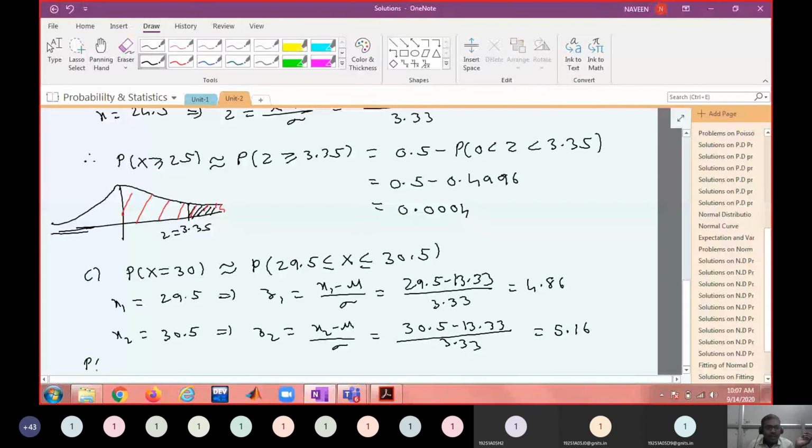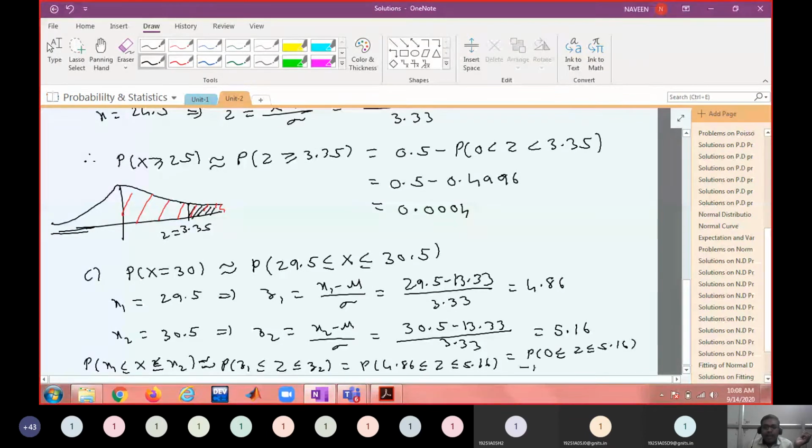So the probability that x1 less than or equal to x less than or equal to x2 is approximately the probability that z1 less than or equal to z less than or equal to z2, equal to the probability that 4.86 less than or equal to z less than or equal to 5.16, which is equal to the probability that 0 less than or equal to z less than or equal to 5.16 minus the probability that 0 less than or equal to z less than or equal to 4.86.